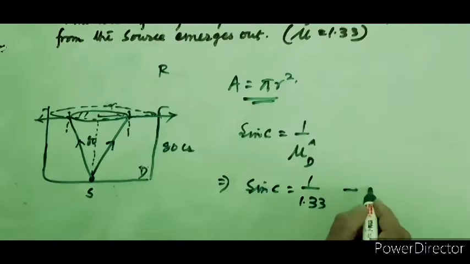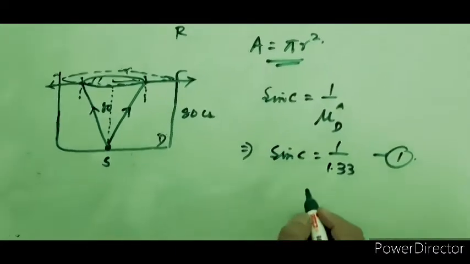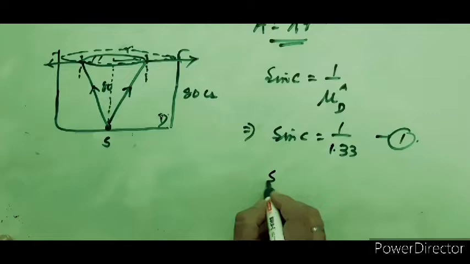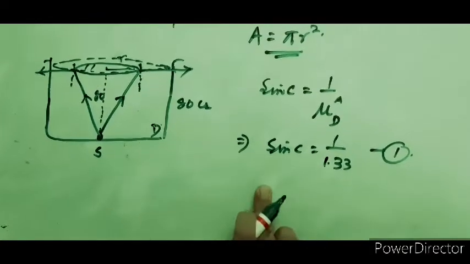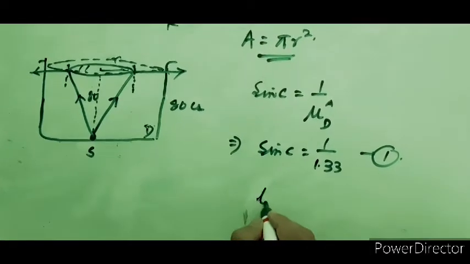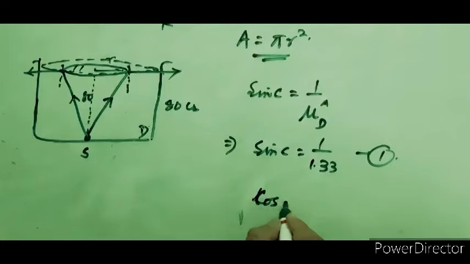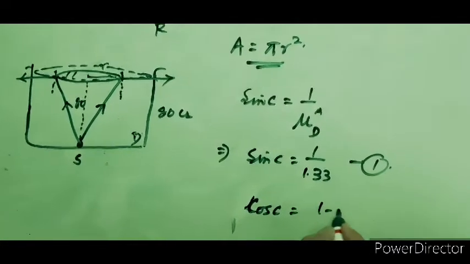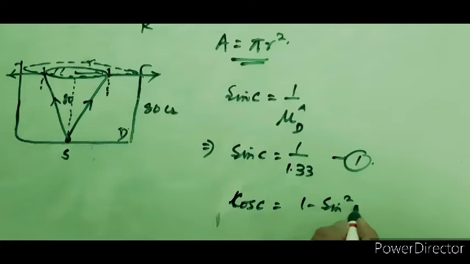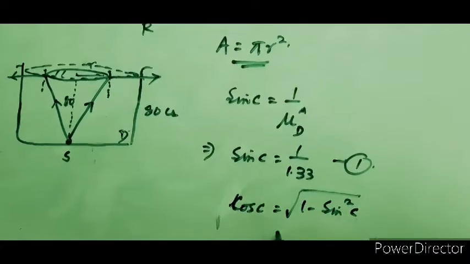So we have sine C, and we can easily find the cos C. How? Cos C is equal to the square root of 1 minus sine square C.